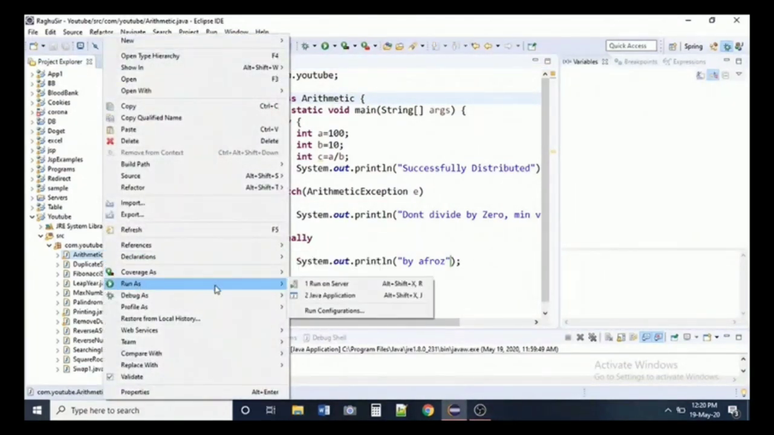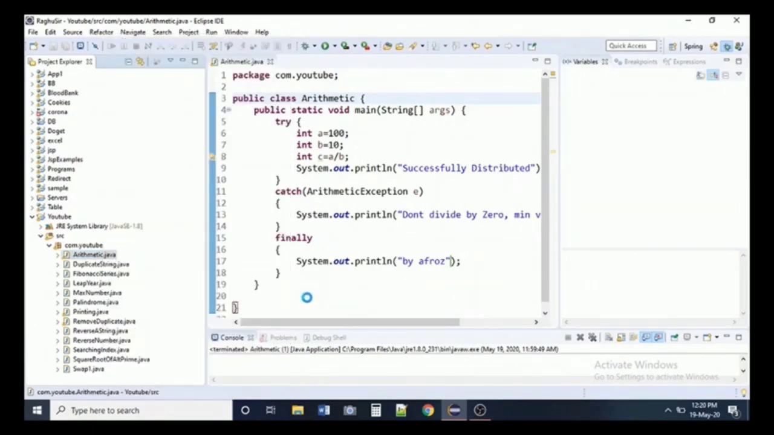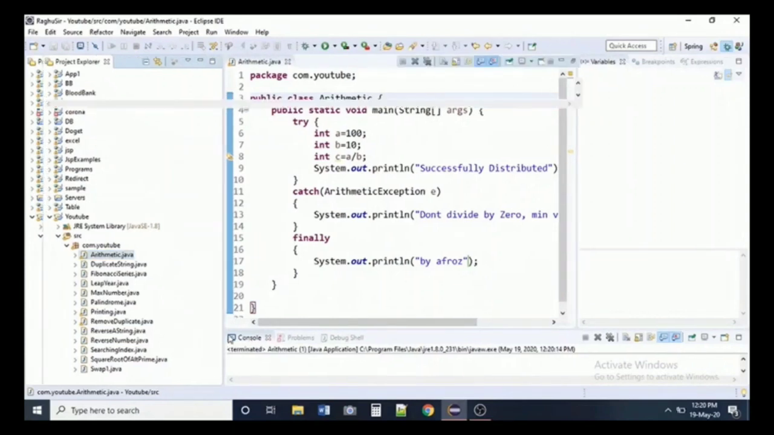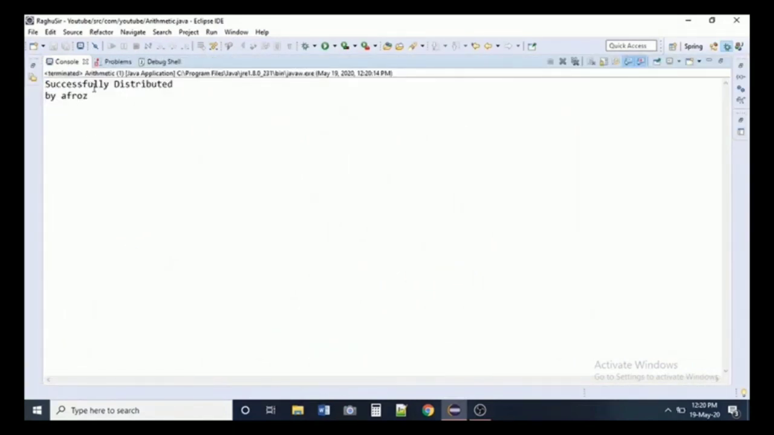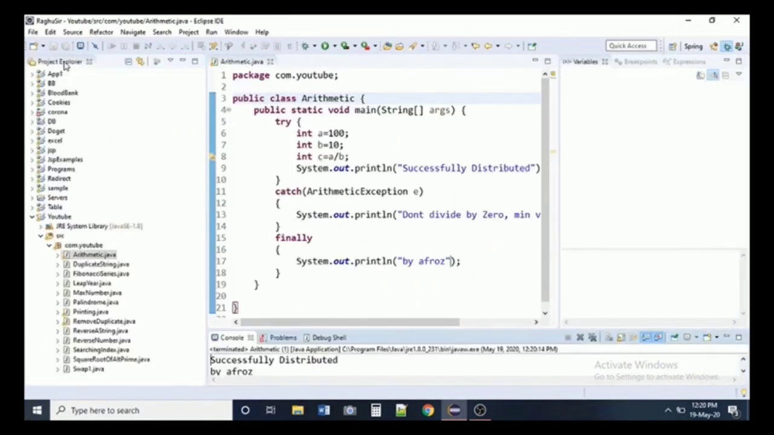I'm running. Check the output in the console. Successfully distributed by Afros. By Afros is here from the finally block. It will be executed finally.